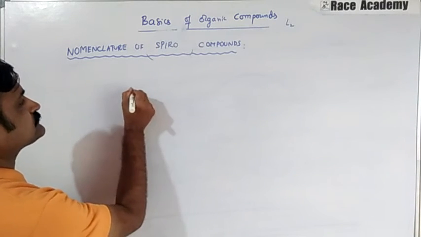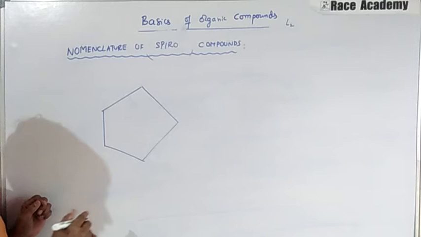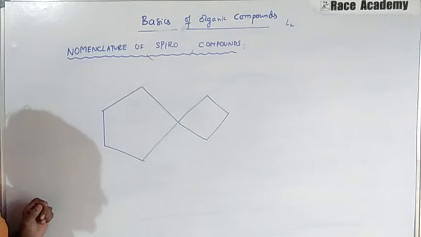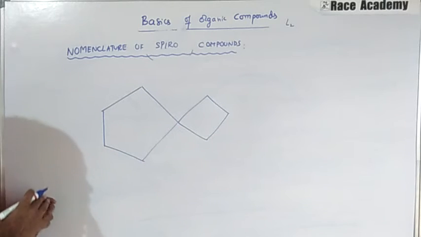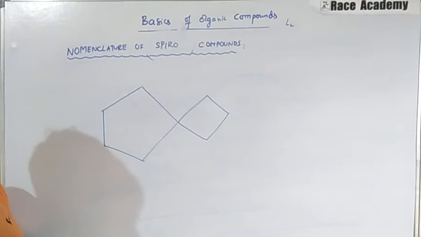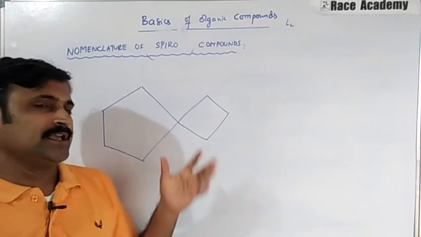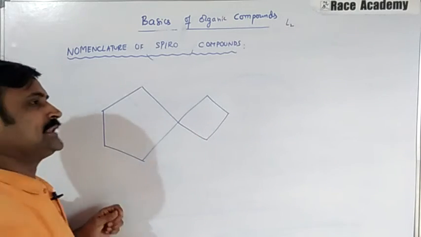For example, when you start discussing this example, there is a 5-member ring which is joined with another 4-member ring, and we'll call this the carbon at the apex. They are prefixed by the term spiro. The prefix of the name of these compounds is spiro. The rest is the same. So when you start giving the numbering, you should be very careful in observing the exact point they are given.